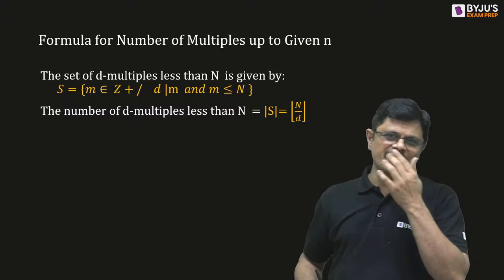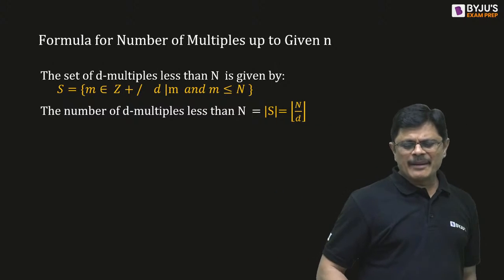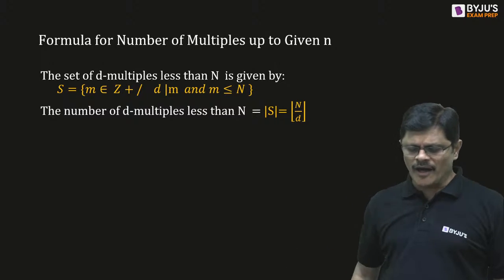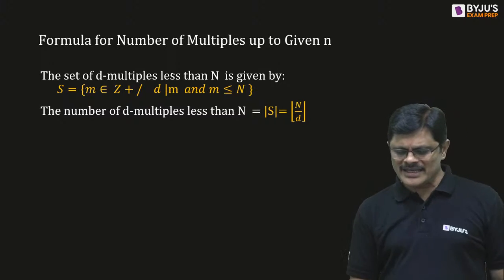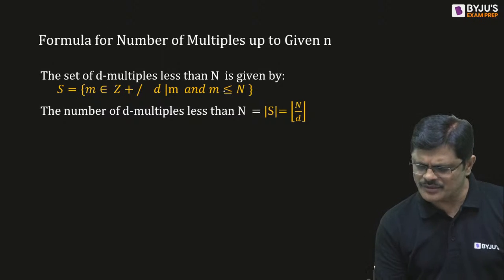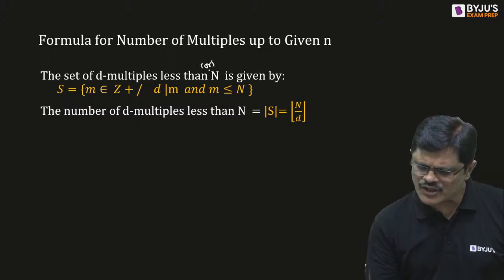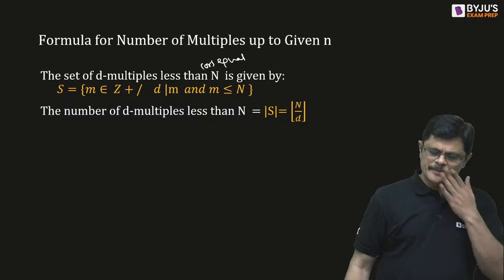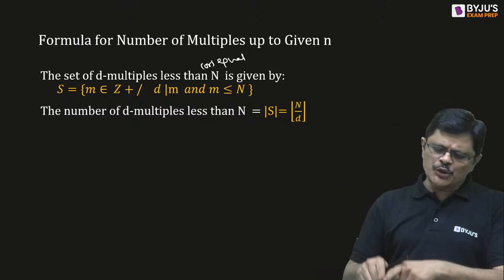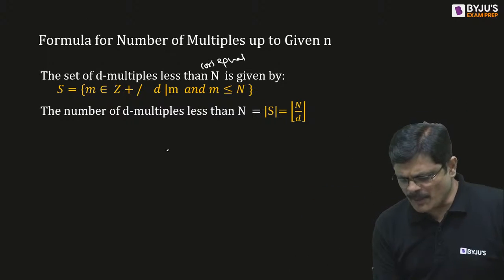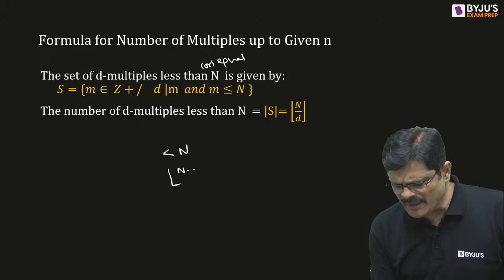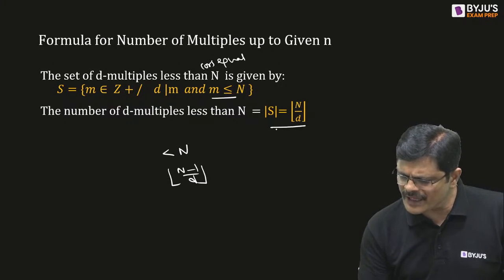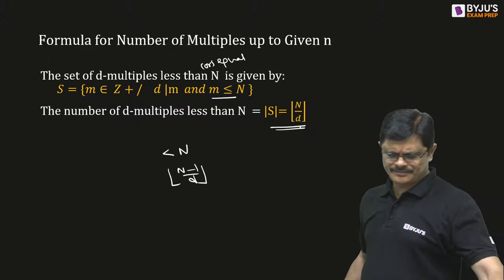So same thing, I have just given it as a formula. The set of multiples of d, that is multiples of d less than or equal to n. Here he has given the formula for less than or equal to. If it is less than or equal to n, then you have to use n. If it is less than n, you have to use (n minus 1) by d. If it is less than or equal to, you have to divide n by d, my dear friends. Just take care of that.